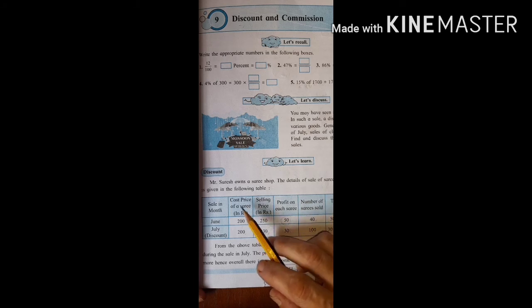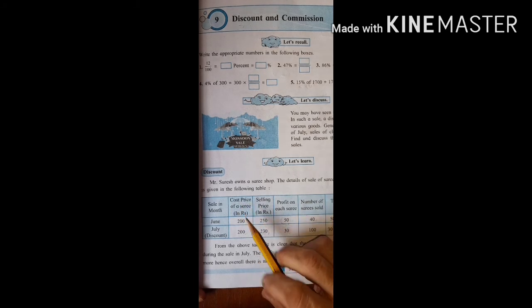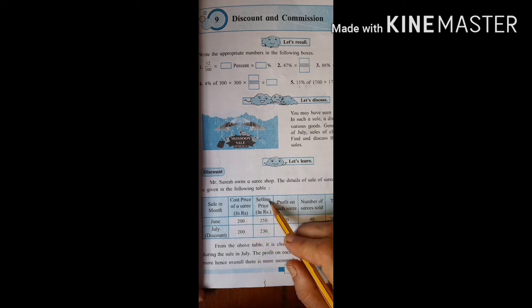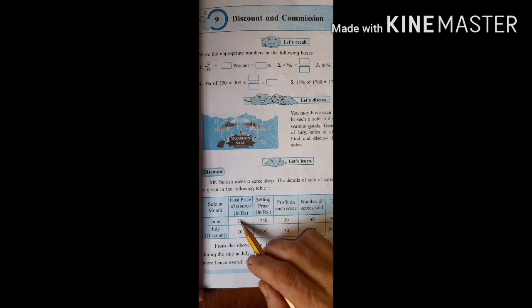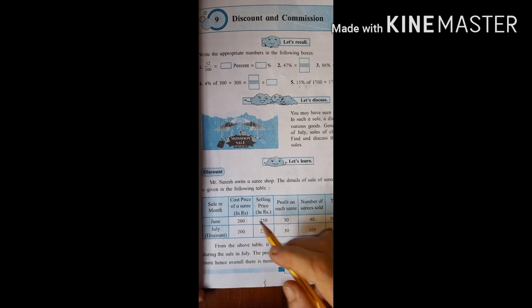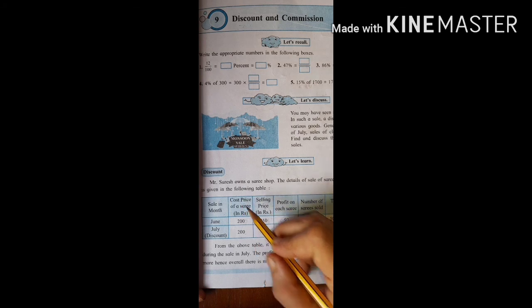So let us see. Cost price of one sari is rupees 200. He sold it at rupees 250. You can see he bought one sari for rupees 200 and he sold it for 250. Obviously, he sold it at a higher price. So your selling price is more than the cost price.